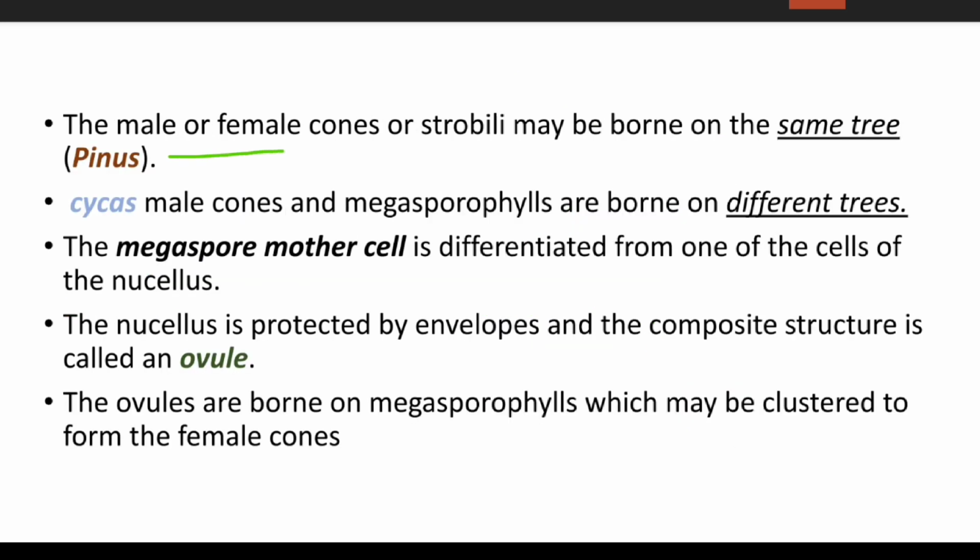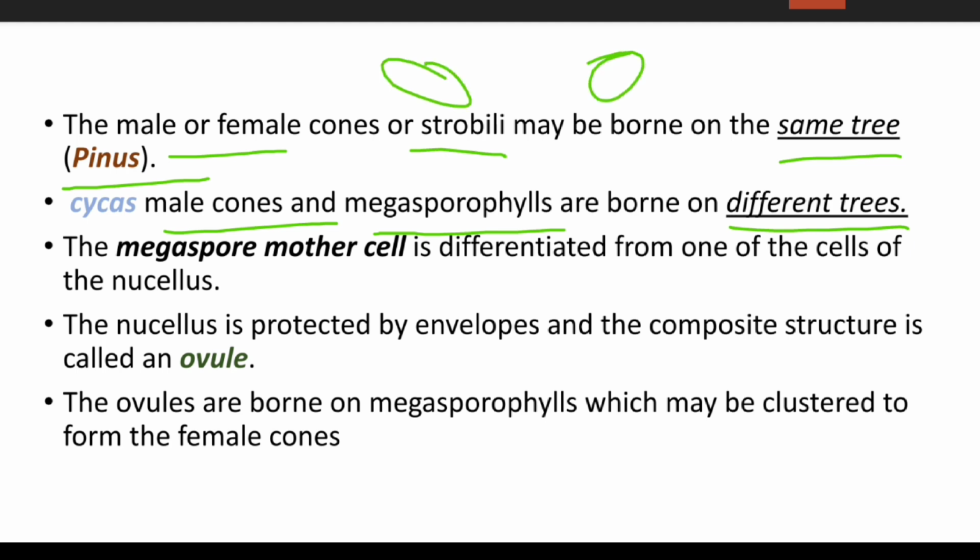The male and female cones or strobili may be borne on the same tree, as in Pinus. In Cycas, the male cones and megasporophylls are borne on different trees. So in Pinus both are present on only one tree, but in Cycas they are on two different trees. This is important to remember.